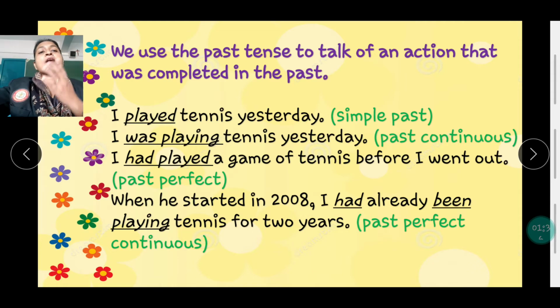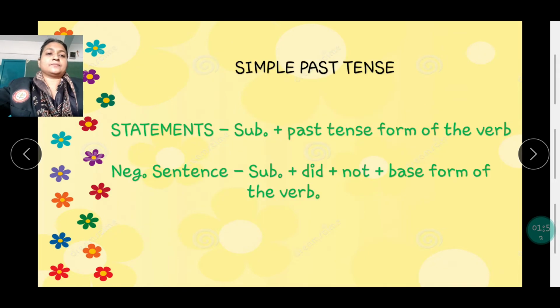So that means we have four past tense forms: simple past, past continuous, past perfect and past perfect continuous. We have four tenses under past tense. So let's learn them in detail. Let's begin with simple past tense.